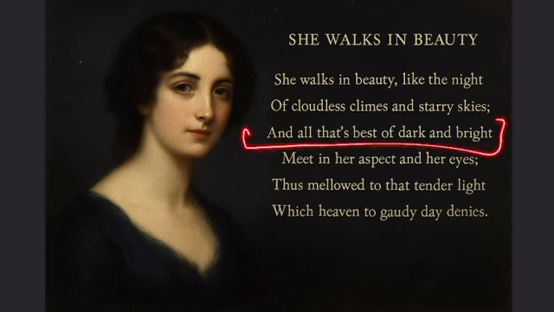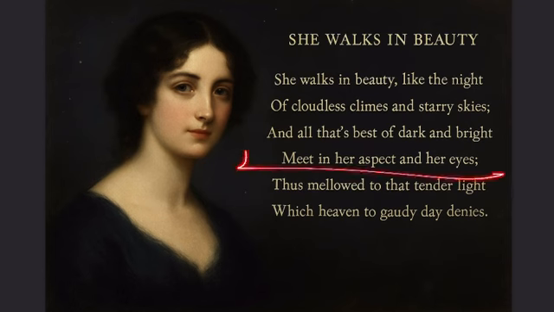And all that is best of dark and bright. All that is best of dark and bright means the best qualities of darkness and brightness. Darkness means calm and mysterious, and brightness means light, clarity, which come together in her. This is how beautiful she was looking when Lord Byron saw her for the first time. Here the word aspect means appearance. Let's move to the fourth line.